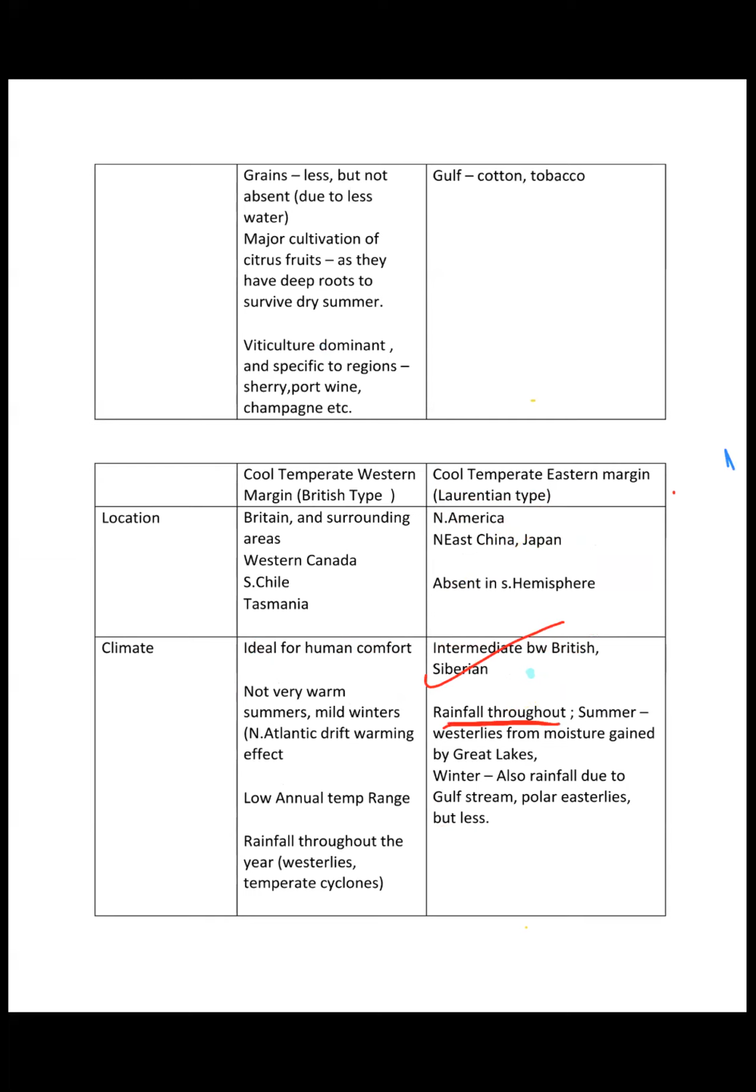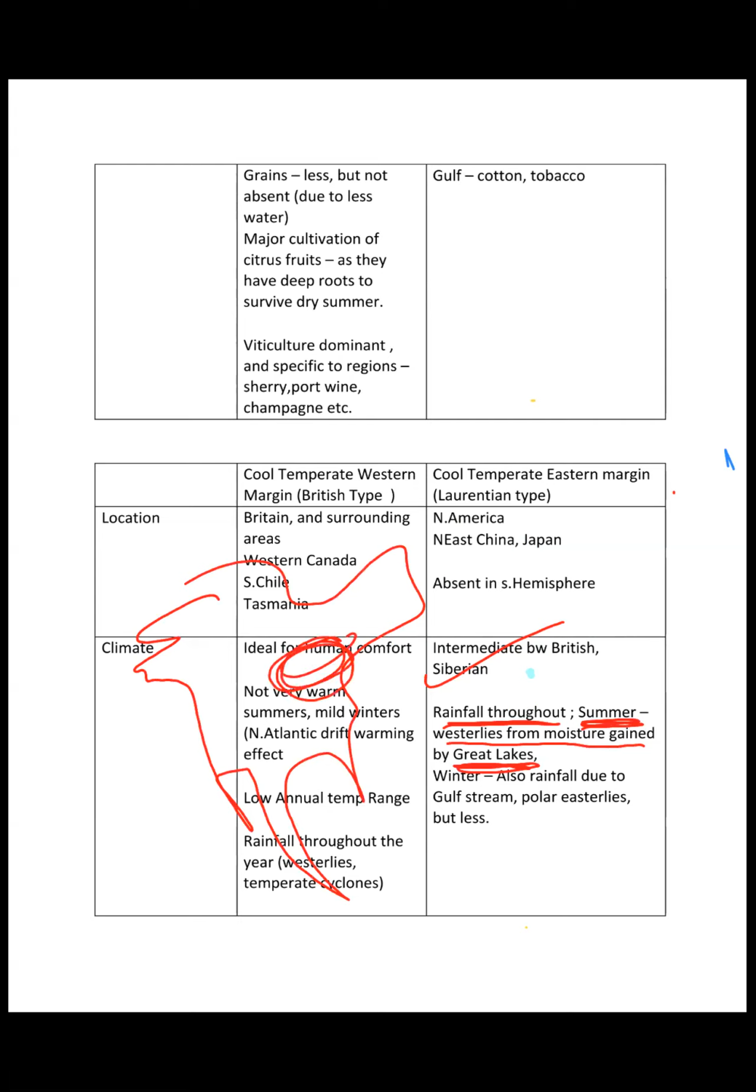Rainfall throughout in summer: westerlies gain moisture from the Great Lakes, right? So if this is North America and this is the region, what happens is that in summers westerlies pass like this. And there are the Great Lakes, and they gain moisture from the Great Lakes and bring rainfall in this region, right?